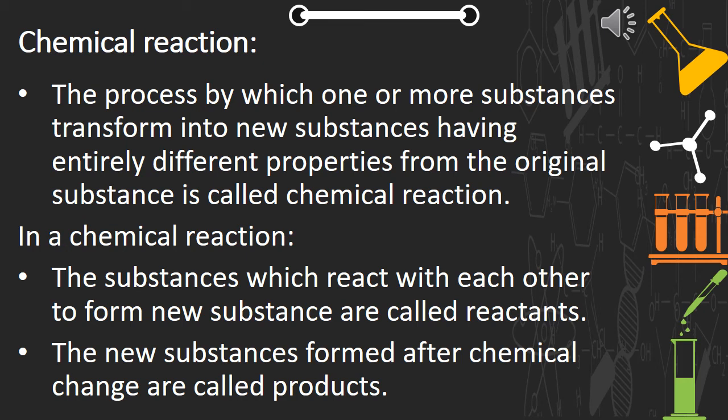So here I have mentioned the definitions again. The substances which react with each other to form new substances are called reactants, and the new substances formed after a chemical change are called products. Okay, I'll just give you an example so that you will clearly understand what a chemical reaction is, what the reactants are and what the products are.